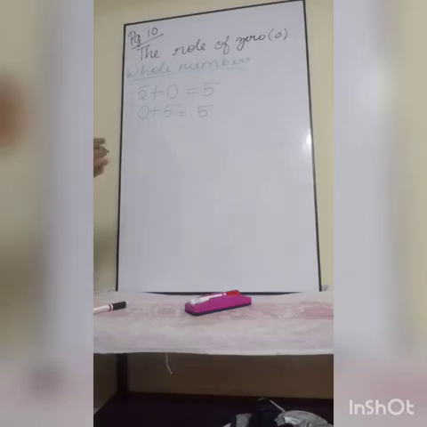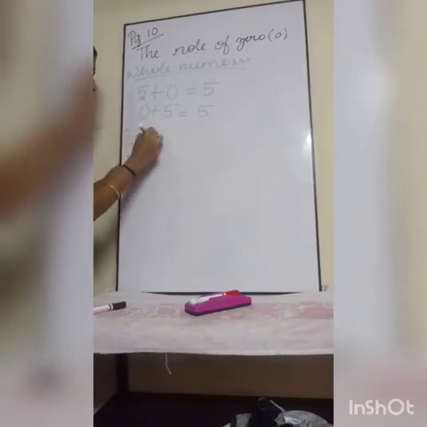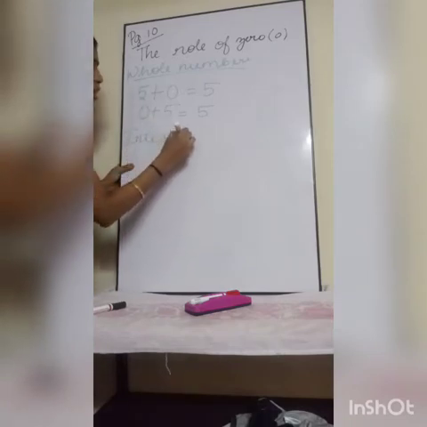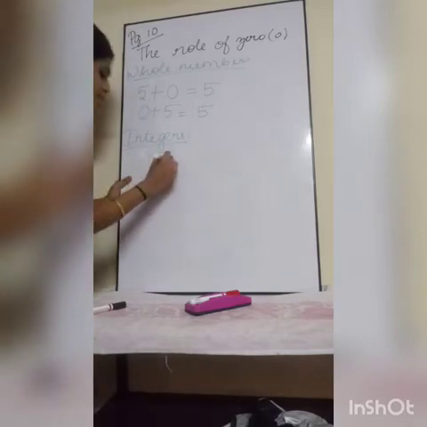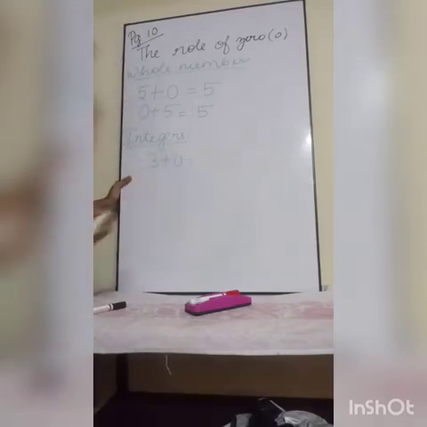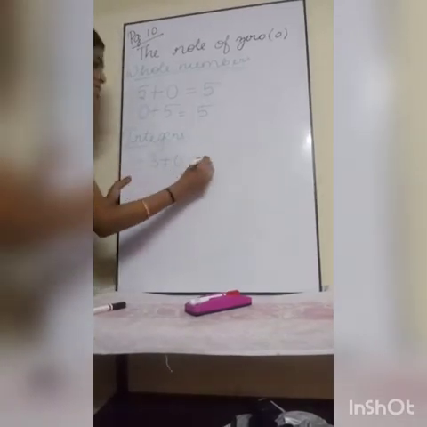Okay, that is the role of 0 in whole numbers. Next for integers, I am going to teach you. See, I am going to add an integer with 0. So minus 3 is one integer, right? Plus 0. So minus 3 plus 0? Minus 3.